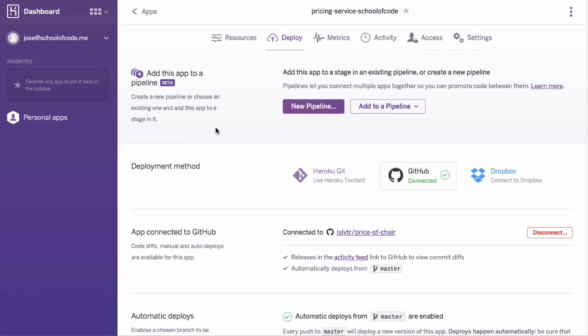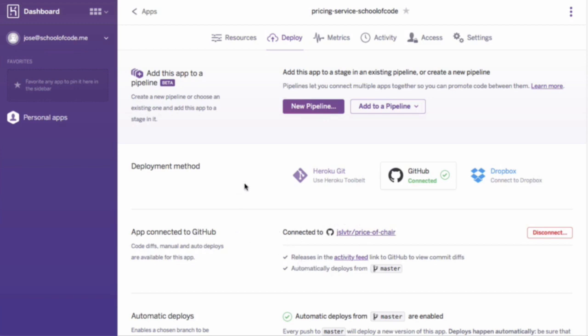Hi and welcome back. In this video, we're going to be deploying our app to Heroku, and we're going to be finding out that the app doesn't quite work because of one final thing that is missing. However, the deployment will work. The way to do the deployment is, although it happens automatically when you push to master, it is not as easy to view what has happened during the deploy.